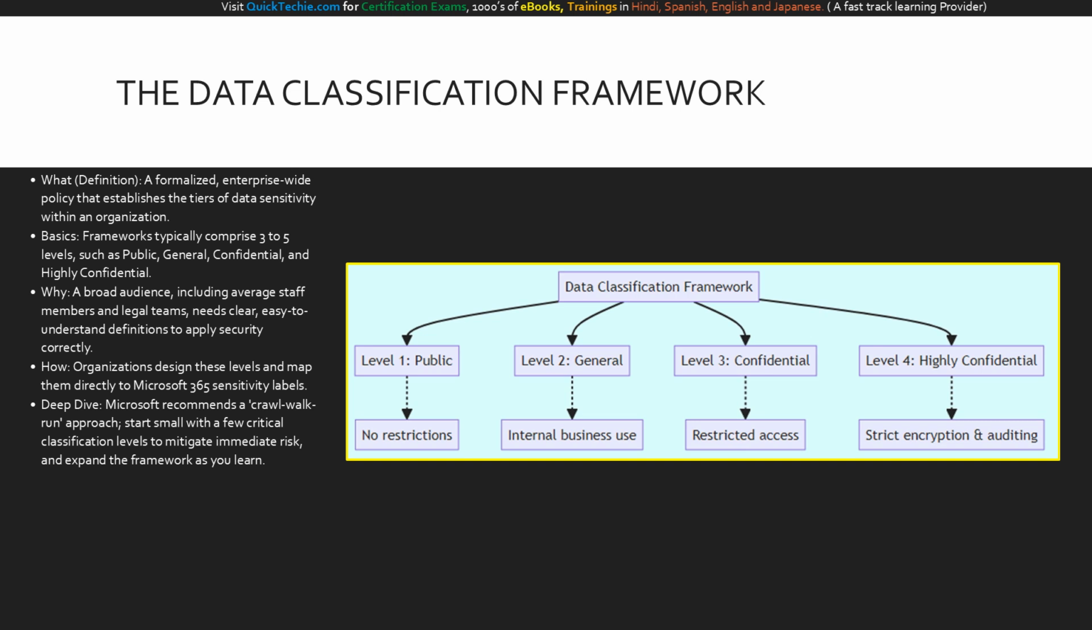This diagram illustrates a best practice, 4-tiered data classification framework. At the top, we have our guiding policy, breaking down into public, general, confidential, and highly confidential levels. Notice the dotted lines connecting each level to its practical outcome. Public data requires no restrictions. General is for standard internal business use. Confidential triggers restricted access. Finally, highly confidential demands strict encryption and rigorous auditing. This clear hierarchy is what you will build into Purview.